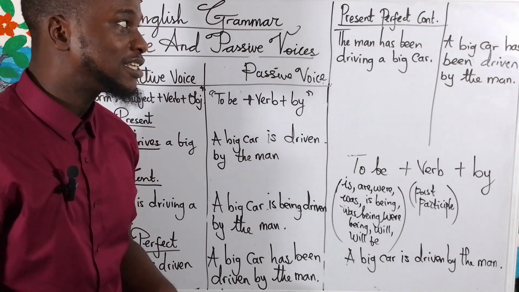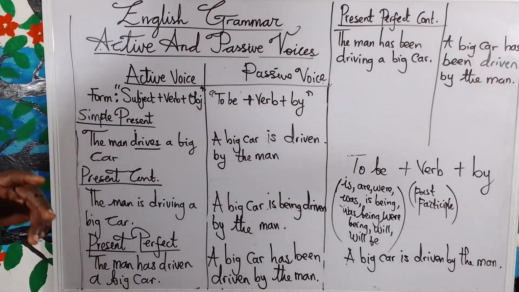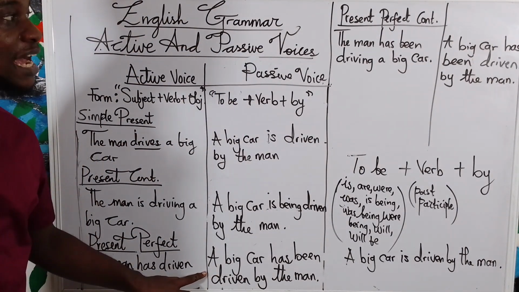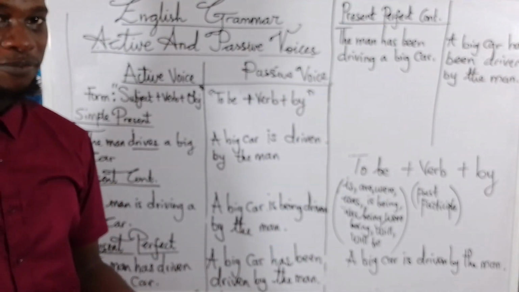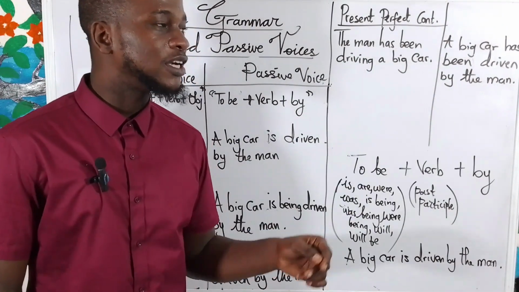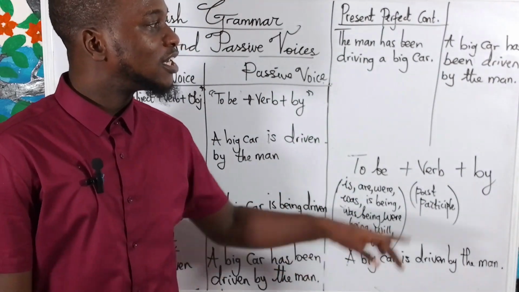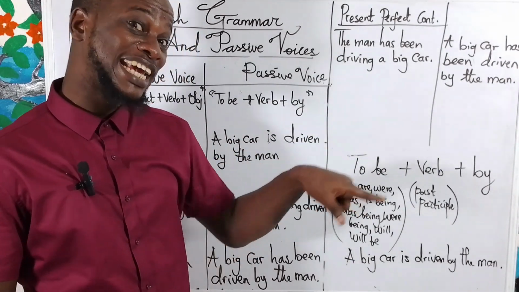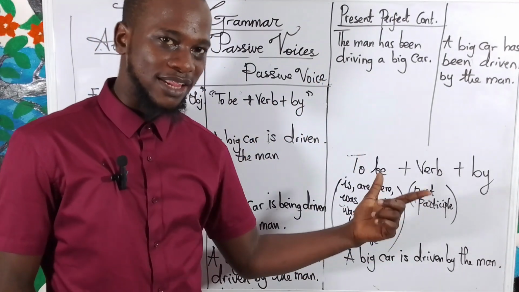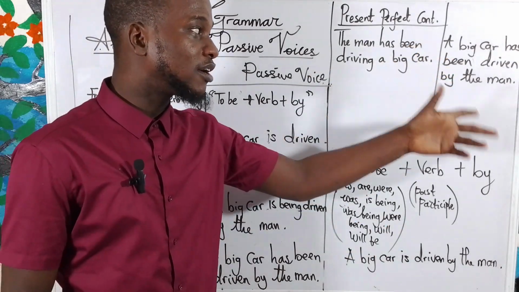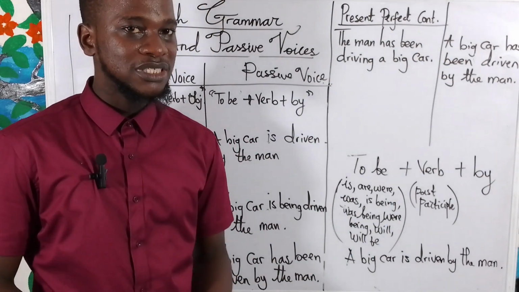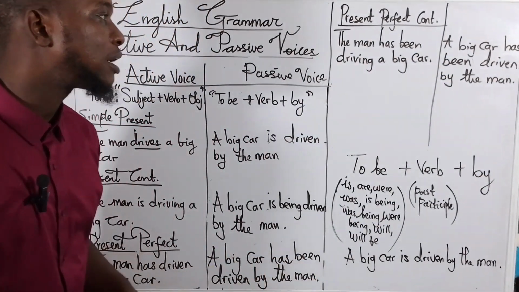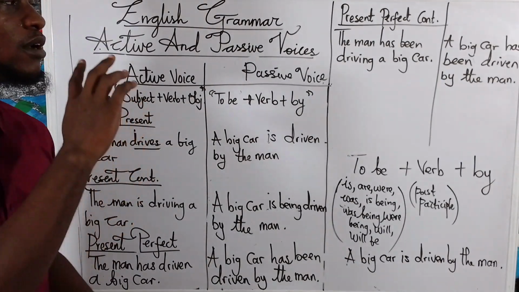Yes. So that means when you are writing that, the same thing for present perfect and present perfect continuous has to be the same. You understand? So in order to also avoid awkward construction of the sentence, it's not going to sound well when you're saying a big car has been being driven by the man. So that means you can also say a big car has been driven by the man. I hope you understand that. So that's a typical example sentence, and how to convert active to passive voice.